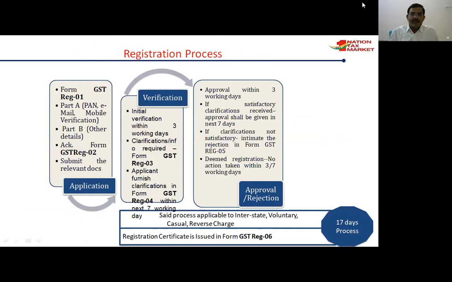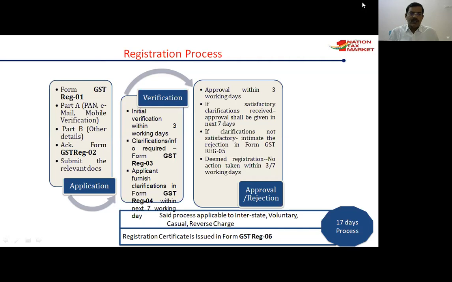Okay. See, the registration process: form 1, that is GST registration form 1. It is purely PAN based registration. It's not individual PAN, it's the business permanent account number, and the process is purely PAN based.